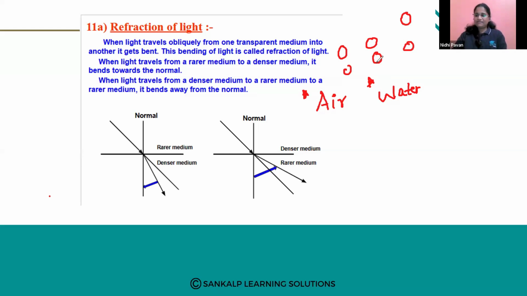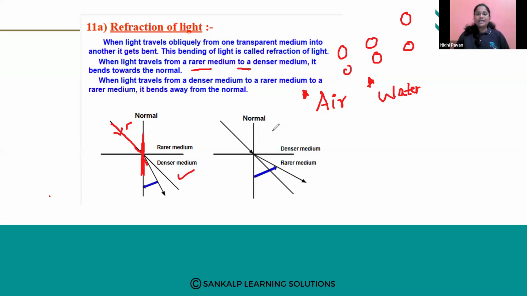Very good. Devraj answered it. Air is a rarer medium. Water is a denser medium. So when a ray of light travels from a rarer medium to a denser medium, it bends towards the normal. Here you can see this is a rarer medium, and this is a denser medium. The light ray is traveling from rarer to denser, so that is why it is bent near to the normal. This is a normal, a perpendicular drawn to the surface of the medium. So it bends towards the normal.